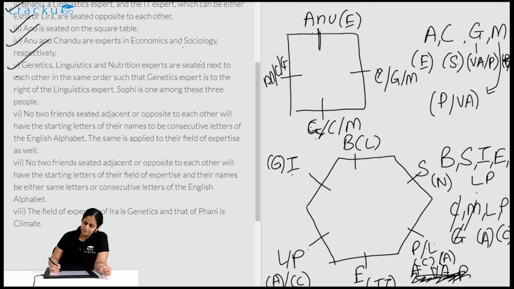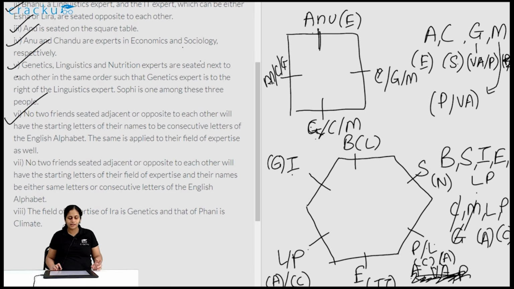A, C, E, G, M, S, V, A, V, P. None of these are adjacent to each other. So neither are these the same letters nor are they adjacent to each other, nor are they consecutive letters. So it will not help me over here also. This particular thing is not helping me remove any of the remaining uncertainties. So I can tick it off.